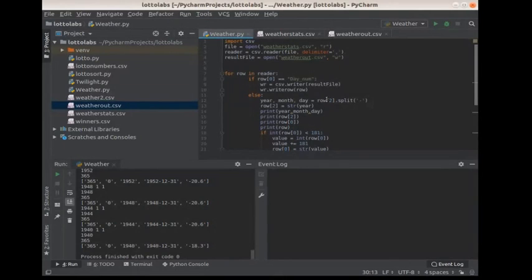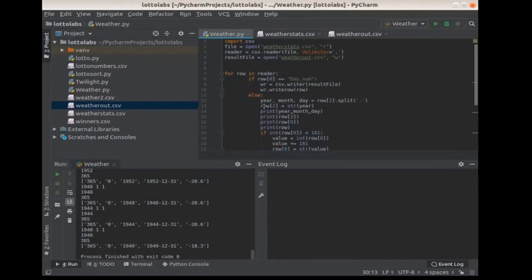Now, because this is a CSV file and it operates in such a way, as you can see on the bottom here, everything is in quotes. It's not a number, but it's a string.